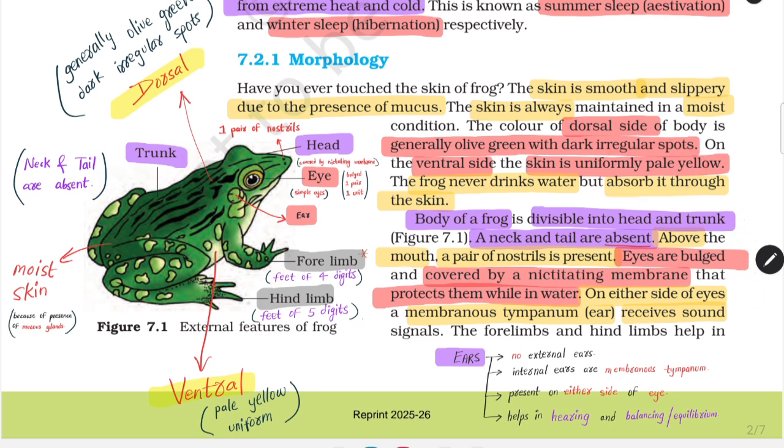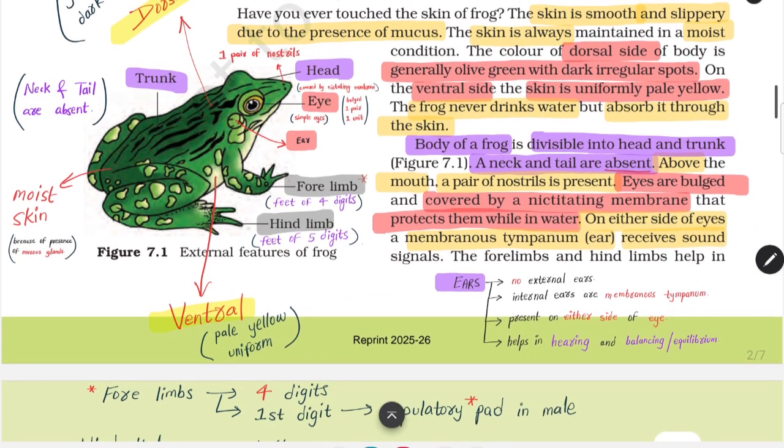Moving ahead. Body of a frog is divisible into head and trunk. A neck and a tail are absent, which means the body of a frog is divisible into a head and a trunk. Neck and tail are absent. Remember, neck and tail are absent. Above the mouth, a pair of nostrils are present. Above the mouth, okay, mouth के ऊपर there is a pair of nostrils. Remember, याद रखना, above mouth there is a pair of nostrils.